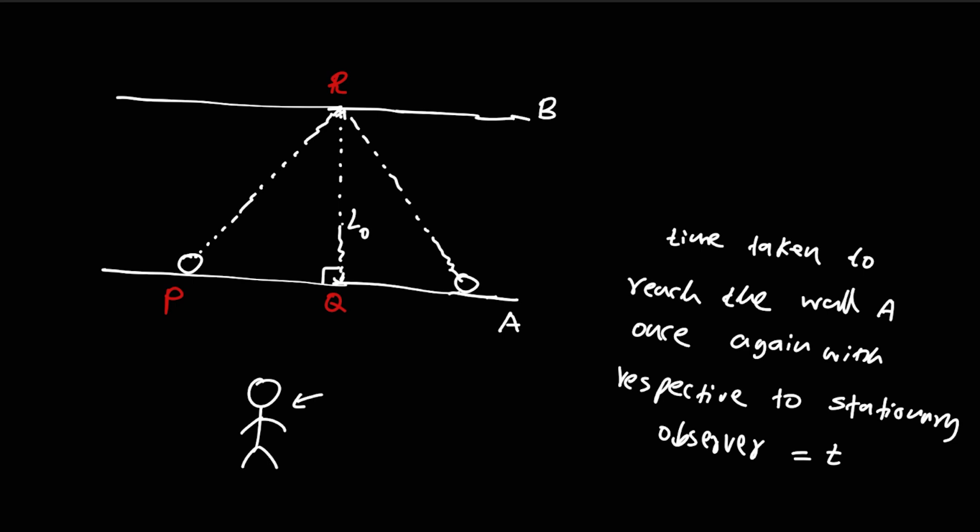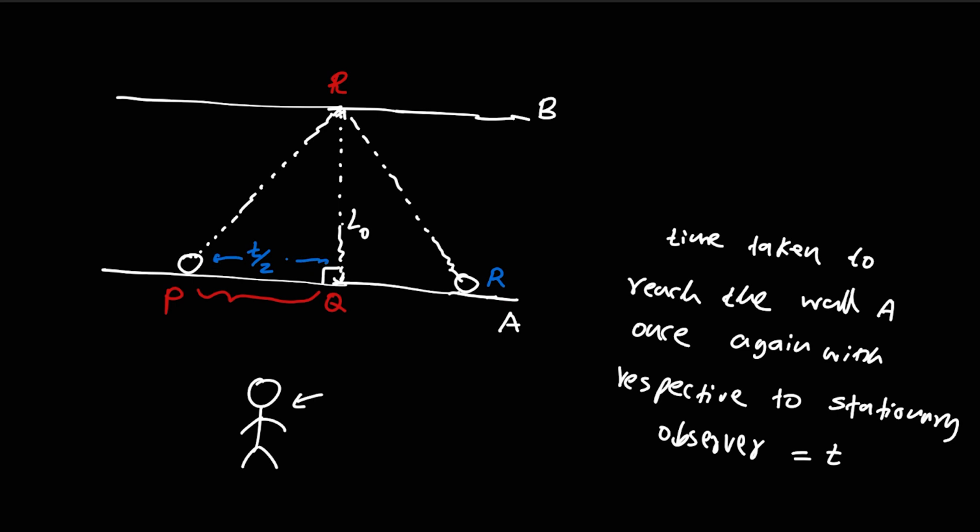We can find this distance, because the total time it takes to travel from P to R is T, but the time it takes to travel from P to Q is T over 2.